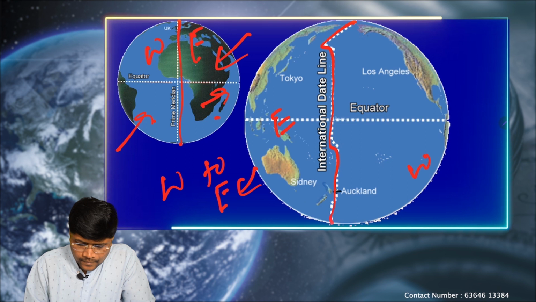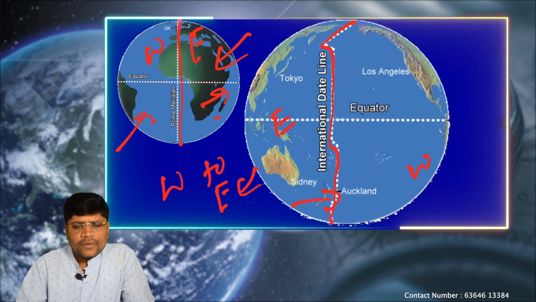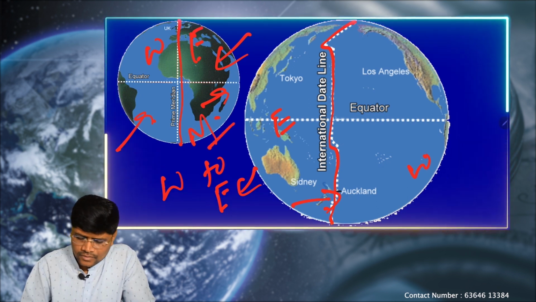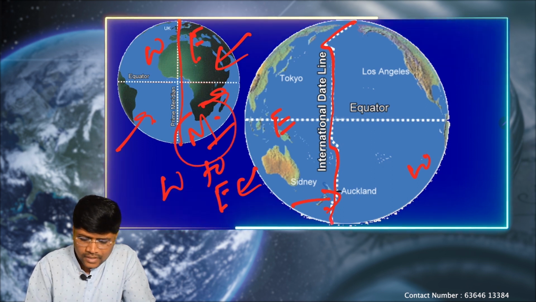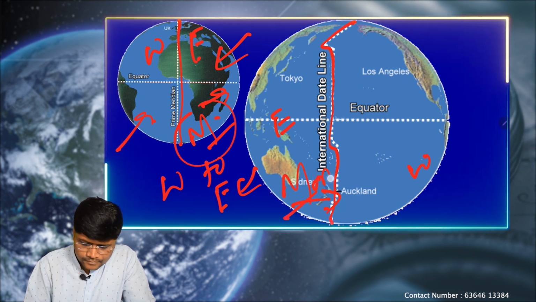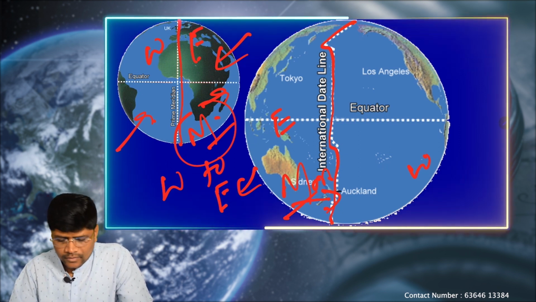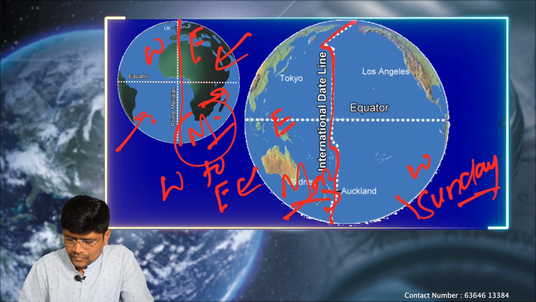When we cross the international date line, we know that in the eastern hemisphere time and date will be ahead. So if it is Monday in the eastern hemisphere, in the western hemisphere date and time will be a bit slower, so it will still be Sunday.